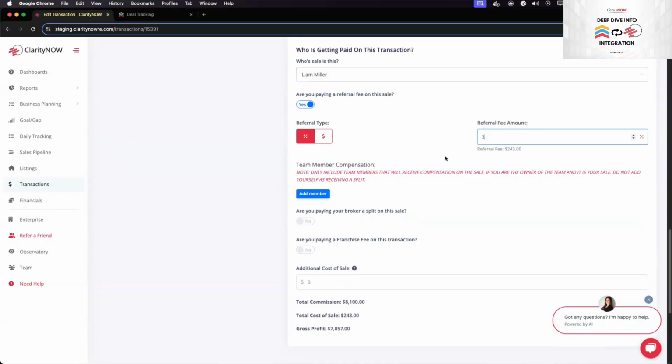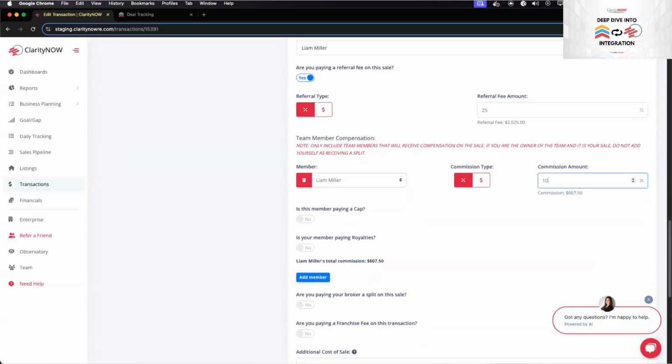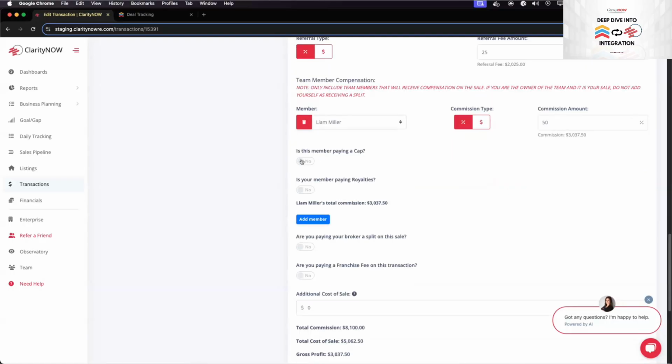Yes, 3%. And then JB, do a 25% referral fee there if you would. Okay, yep. And then in this section here, this is how all of your team members are given their compensation throughout the system. So we'll say this is Liam's and he is getting 100%. Or JB, do 50% there if you would. Okay, so 50%. And then there's a member cap, royalty, and then their total commission for each person added to the transaction.